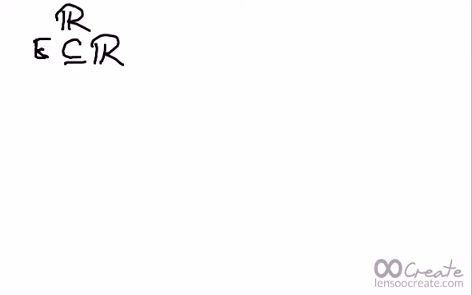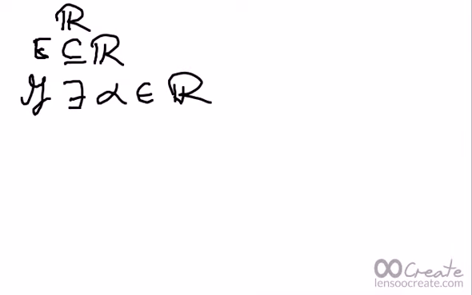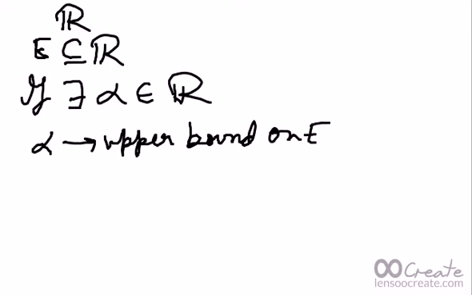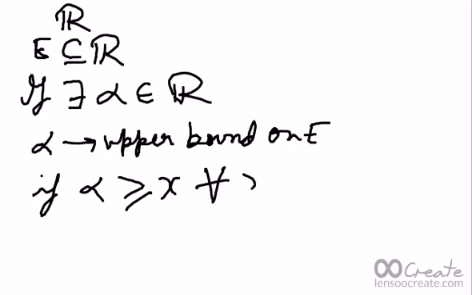Then if there exists some constant alpha that belongs to R, then alpha is said to be the upper bound on E if alpha is greater than or equal to x for all x belonging to E. So this is the upper bound.